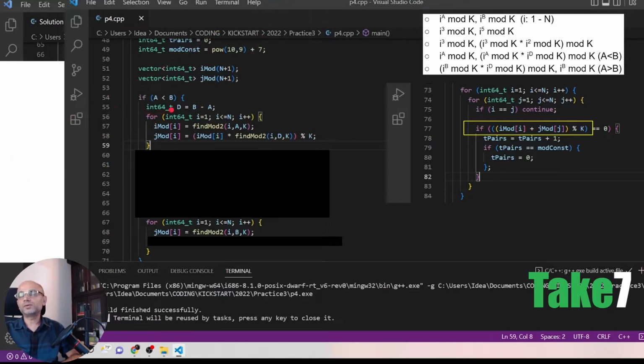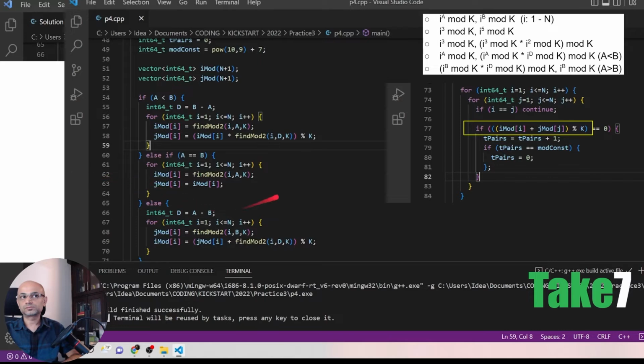So that's what we do. We calculate d equals b minus a and first find I power a mod k and then find I power d mod k and multiply that with the already computed I power a mod k. This is one step optimization to populating these two vectors, just handling the other two cases. So this is our take 7.